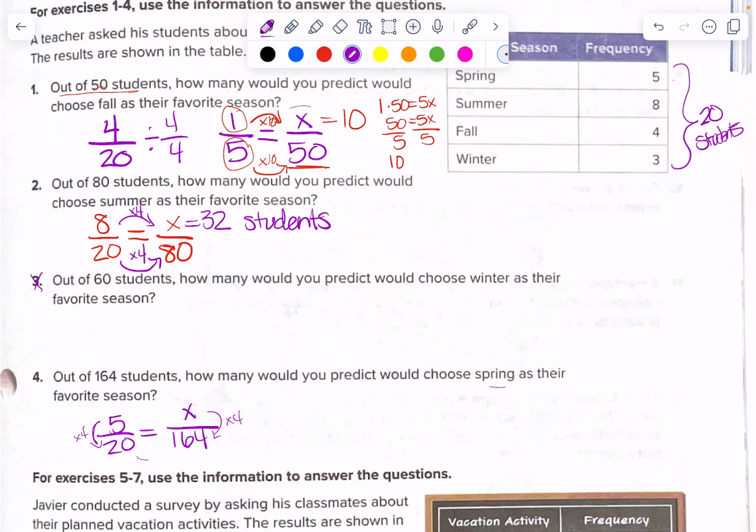Whichever way you solve it, whether you look for that mental math relationship or you use your cross products, you should end up getting 41 on this one. So x would equal 41 students.